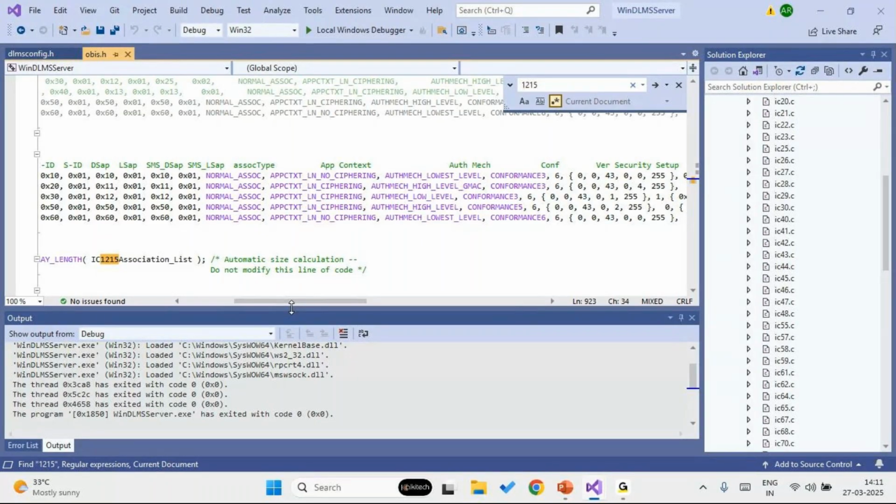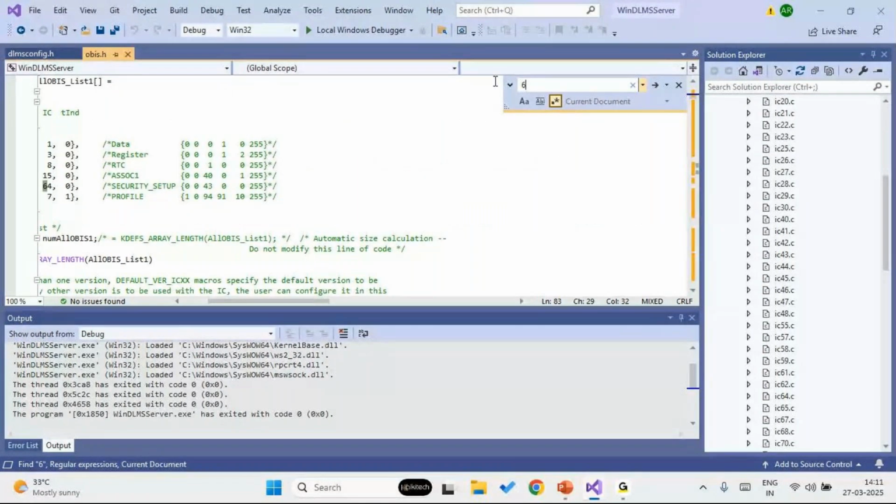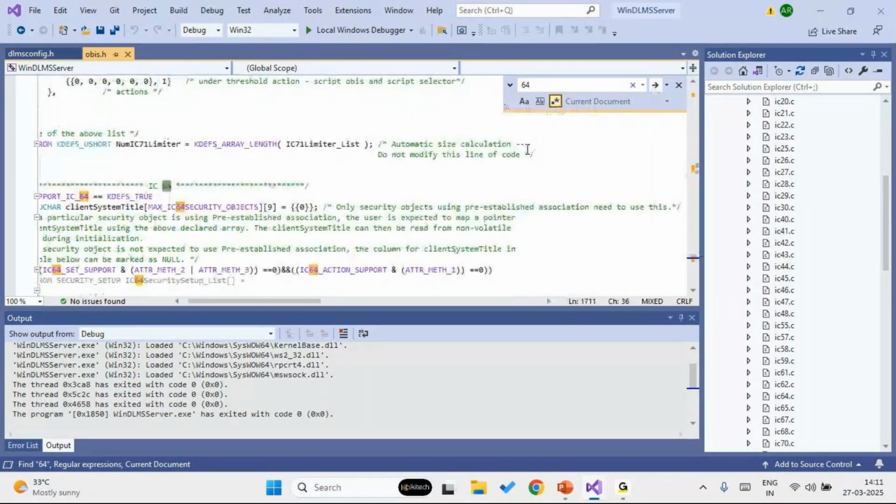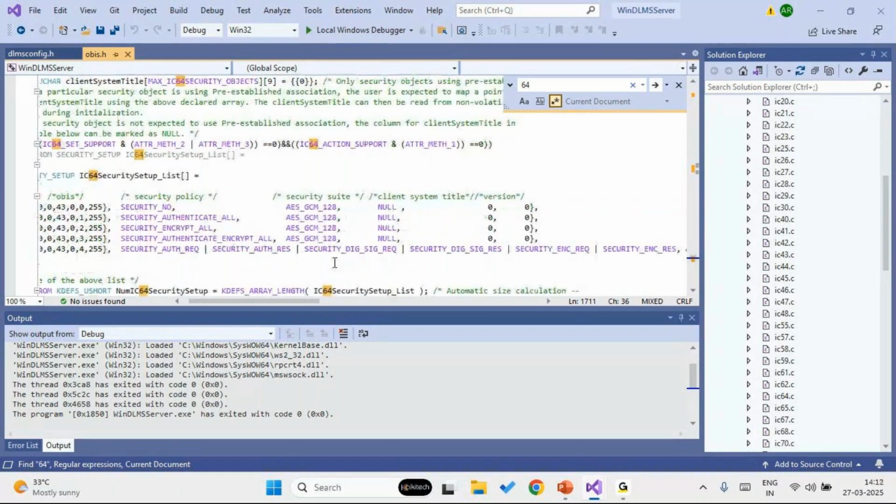After configuring the association, next is the security configuration. Going to the security configuration section, here you can see details such as security policies, and the security suite can be chosen from here. As mentioned earlier, all the security suites, suite 0, 1 and 2 are supported. Once we are done with the security configuration, we are now ready to start the server. Let's start the server.